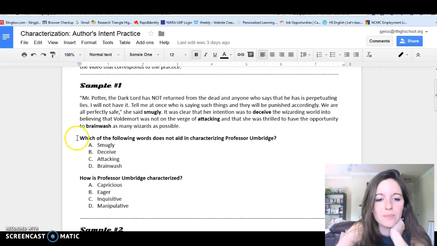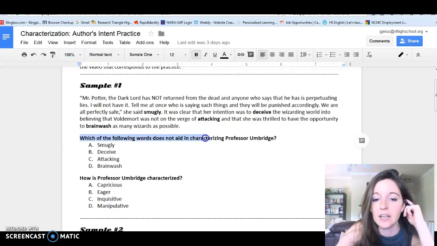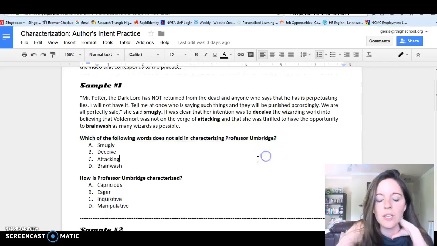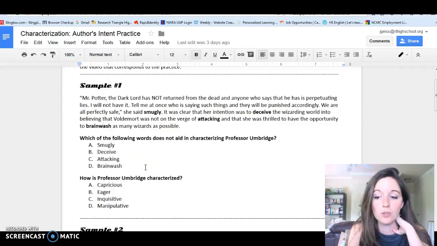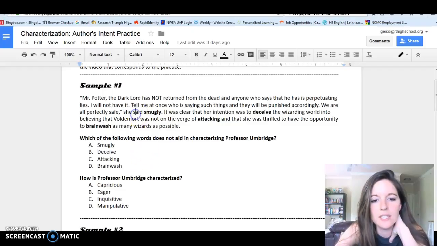So let's look at the first question. It asks, which of the following words does not aid in characterizing Professor Umbridge? Here we have 4 words. The first is smugly, the second is deceive, the third is attacking, and the fourth is brainwashing. All of these apply to either direct or indirect characterization. "She said smugly" directly characterizes her as being smug, so it does aid in the characterization of her. Here it says that her intention was to deceive. This indirectly characterizes her through her thoughts. So, yep, that works to characterize her.